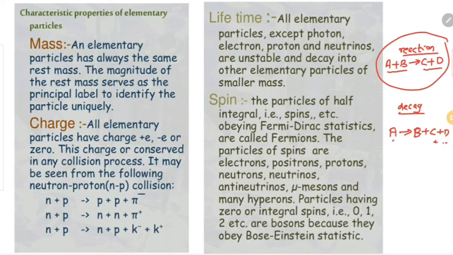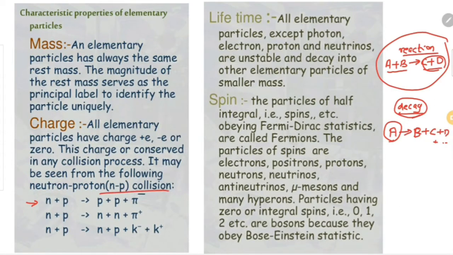So if one element is decaying into many products, it is known as a decay process, and if two or more reactants entering a reaction lead to products, then it is called a reaction. So this is the difference between reaction and decay. Here this is a reaction. N indicates neutron and P indicates proton. So a neutron-proton collision is happening here.